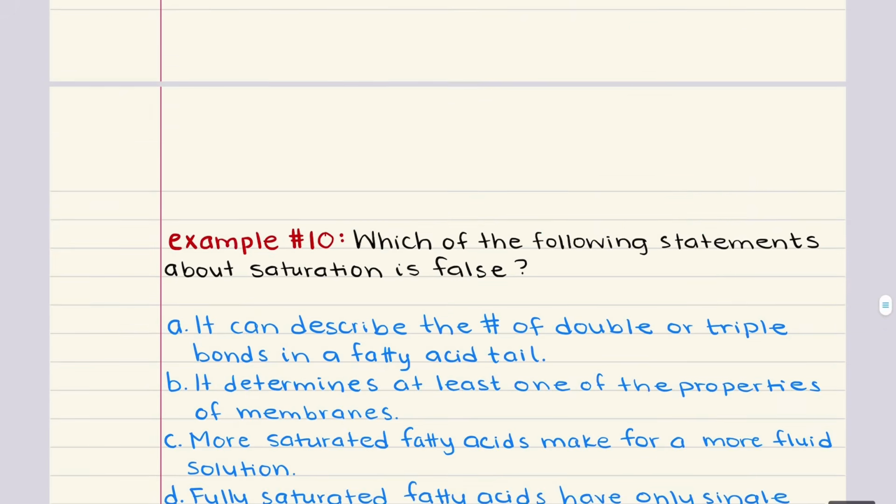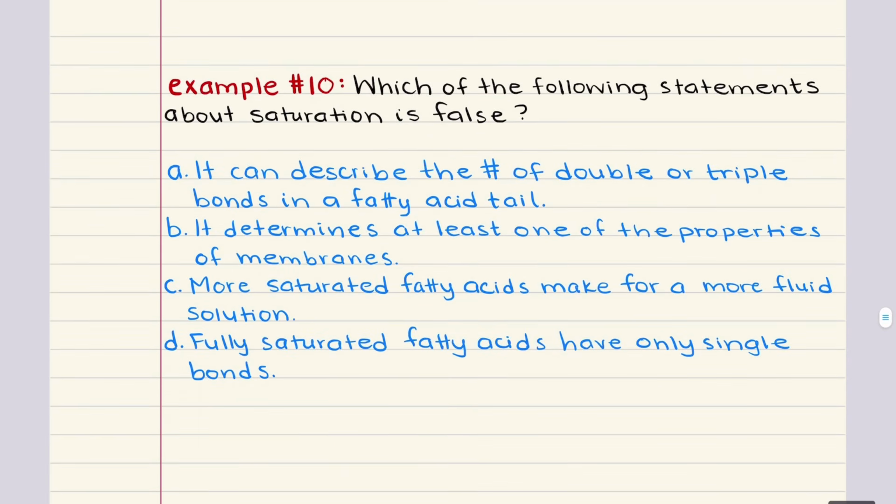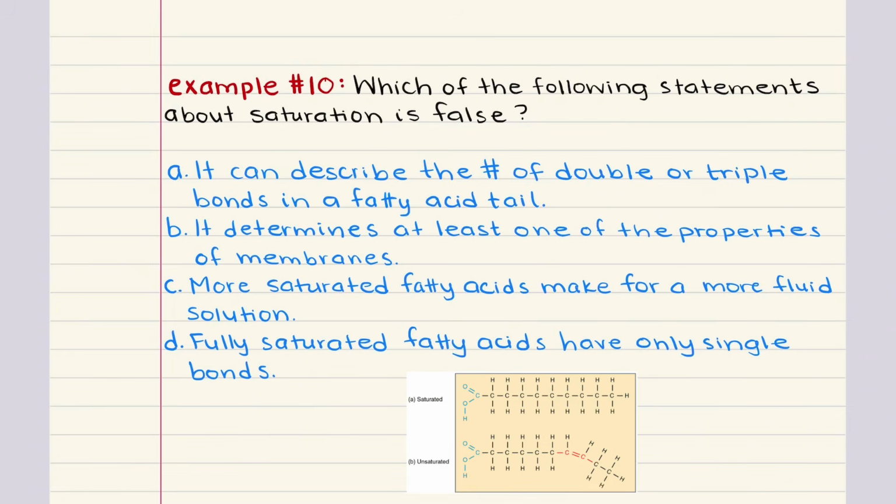Problem 10 says, which of the following statements about saturation is false? We're going to work through each statement to identify which one is false. A says it can describe the number of double or triple bonds in a fatty acid tail. This is true. Saturation refers to how saturated the fatty acid chain is with hydrogen atoms. If it has no double or triple bonds, it's going to be fully saturated. But the presence of double or triple bonds makes the fatty acid unsaturated. So this statement is accurate and true.